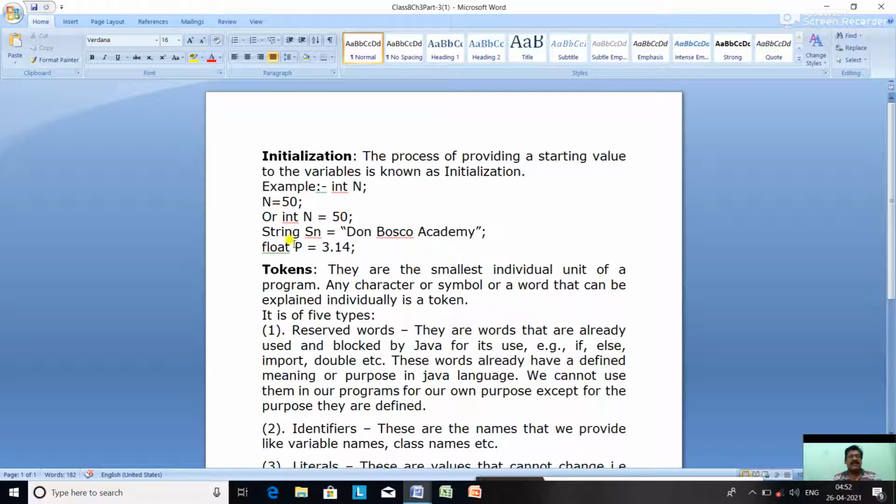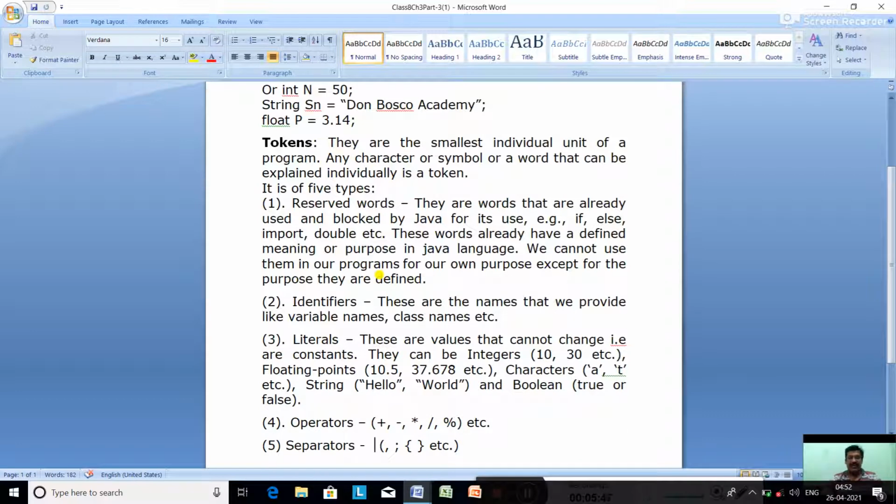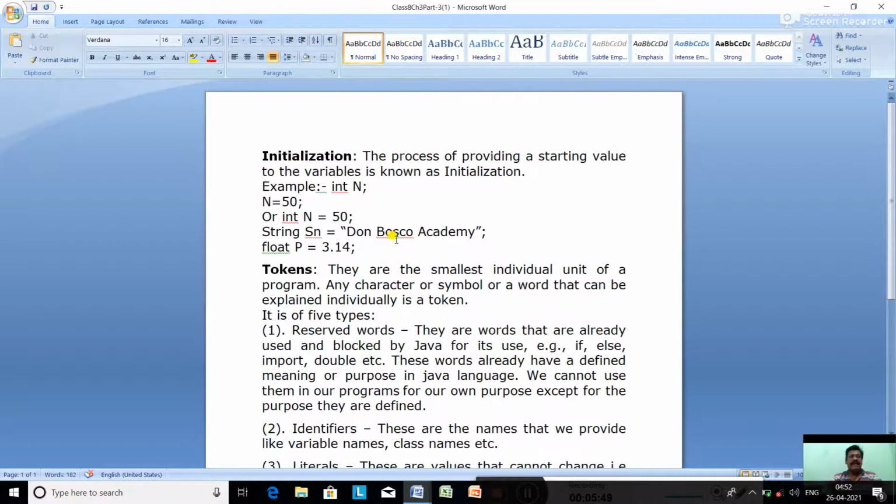In the same way, String sn, school name, equal to Don Bosco Academy. Float p equal to 3.14. Float p equal to what? 3.14. Okay. So this is what name? Variable name. Okay. Now tokens.